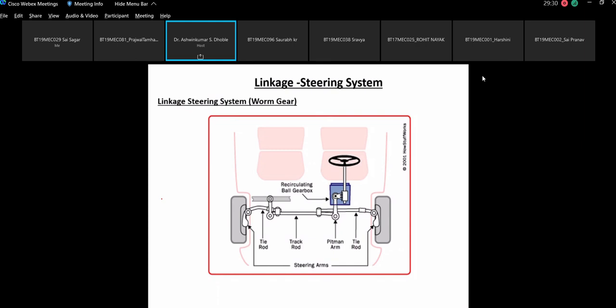Now, linkage steering system, the detailed view is shown here. This is taken from the internet. This figure is available. Just to show you the top view of the steering system, I have taken this with worm gear. So this is what I was referring to. This is the recirculating ball gear system. We are going to see this. Okay, so these are the linkages, and now with the movement of this Pitman arm, you transfer the movement to the wheels for its turning. So this is the diagram which shows the linkage steering system.